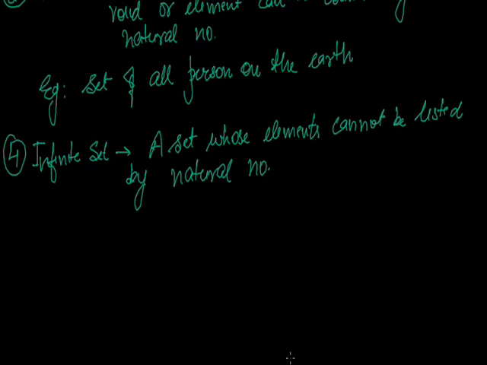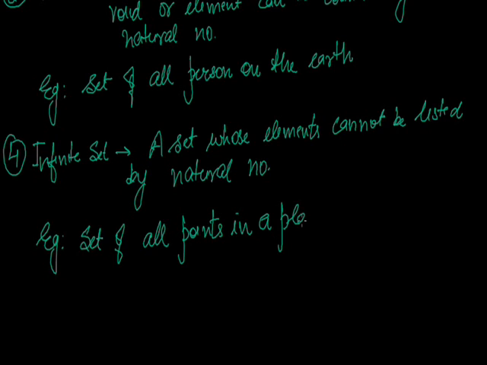This 1 to infinity is an infinite set. For example, the set of all points in a plane is also an infinite set. How can we say it is an infinite set? In a plane there are infinite numbers of points, so the set of all points in a plane is also an infinite set.